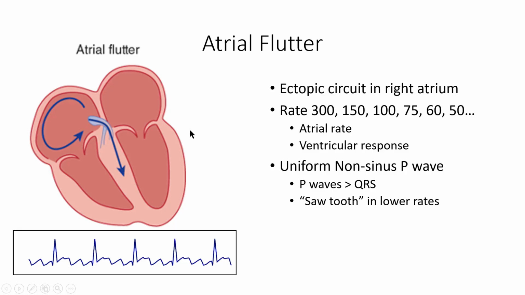This is caused by an ectopic circuit in the right atrium and is usually associated with some kind of underlying cardiovascular disease. Now, there are two rates that we need to consider with atrial flutter. First is the atrial rate, which typically is going to be discharging as a result of this fluttering foci at a rate of 300. Then there is the ventricular response.